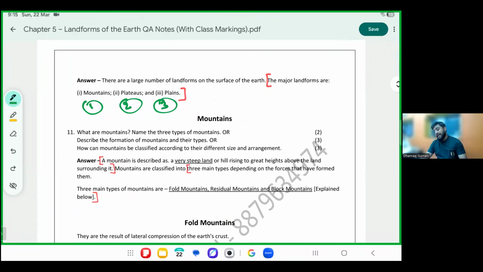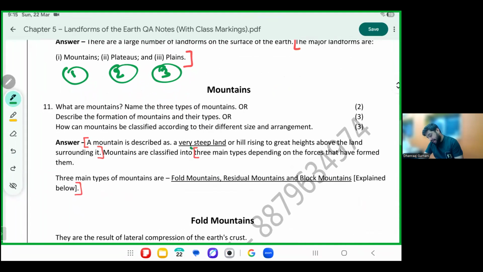A mountain is described as a very steep land or a hill that goes up to great heights above the land surrounding it. The main types of mountains depend upon the forces that have formed them. We are going to study three types of mountains: fold, residual, and block.